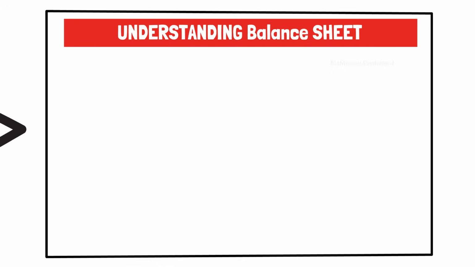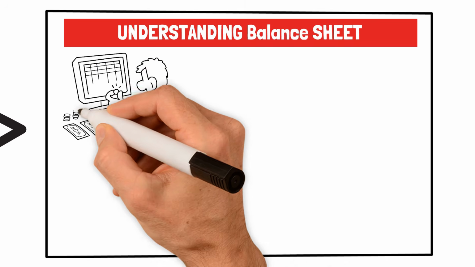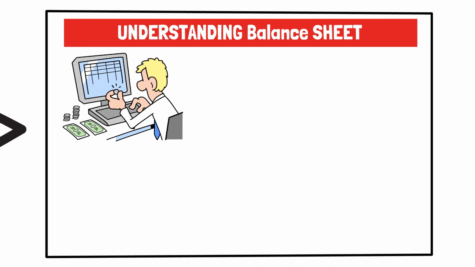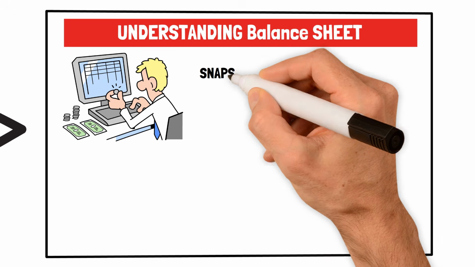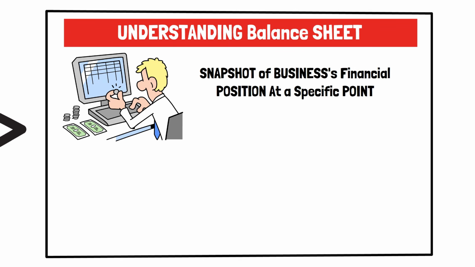Understanding the balance sheet. The balance sheet is one of the most important financial statements because it is built directly from the accounting equation. It provides a snapshot of a business's financial position at a specific point in time by listing its assets, liabilities, and equity.